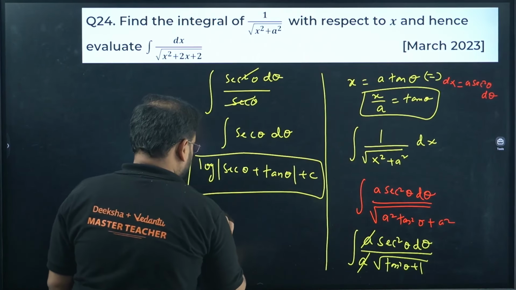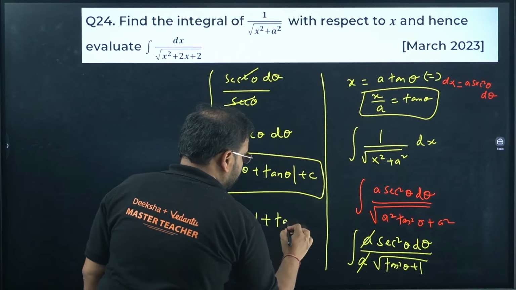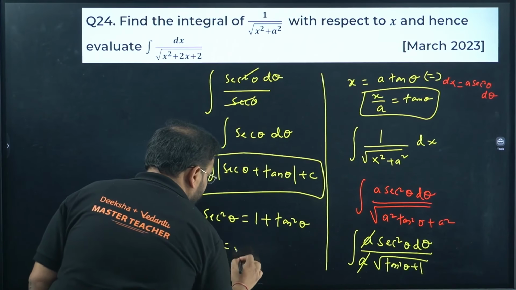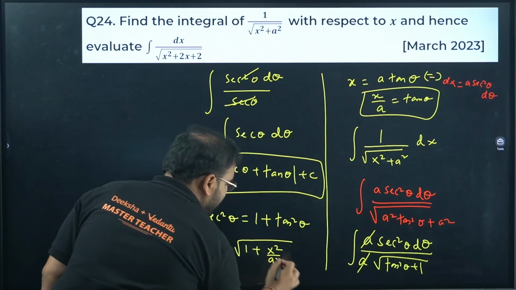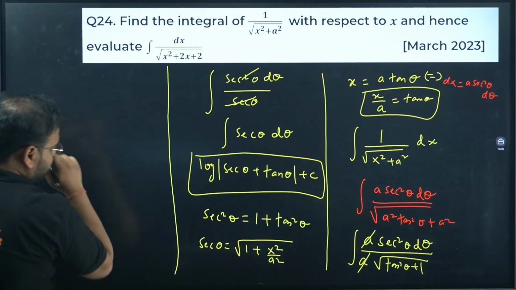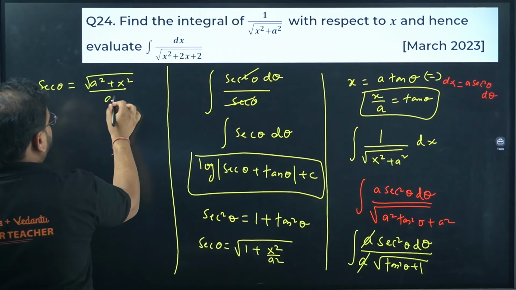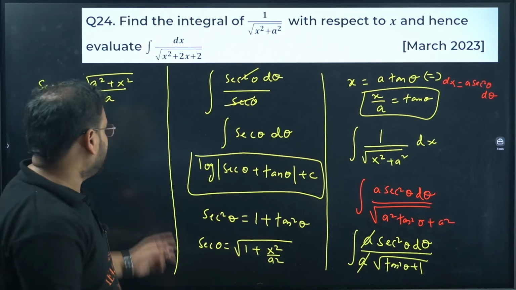What about sec? So sec square theta is given by 1 plus tan square theta. So sec theta will be root of the same thing, 1 plus x square by a square. Simplify further. You'll have sec theta as root of a square plus x square upon a outside, because if you take root of a square in the denominator separately, it becomes simply a.